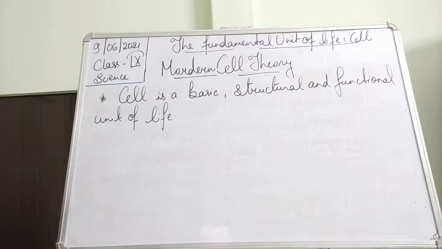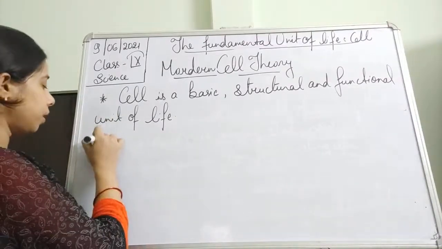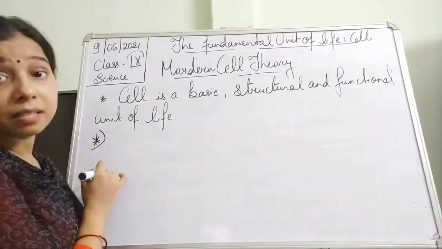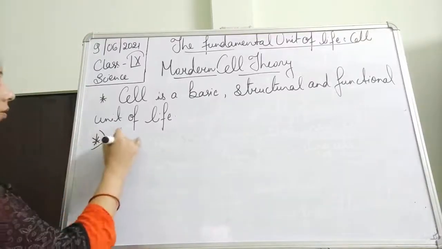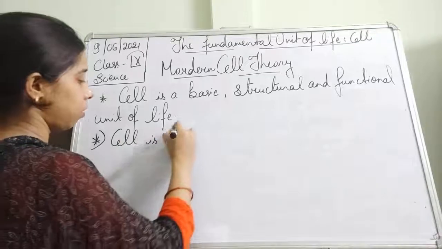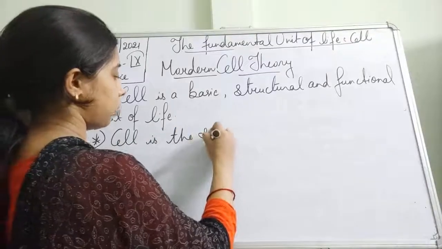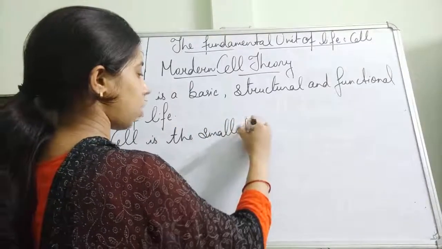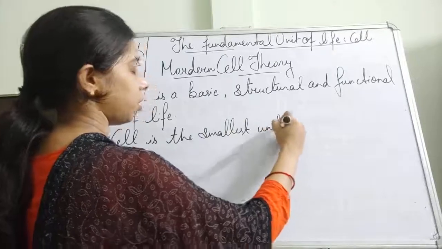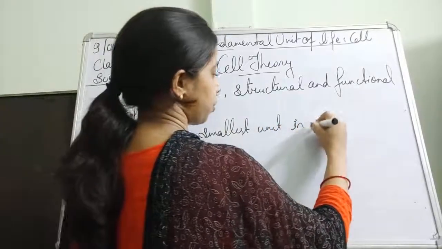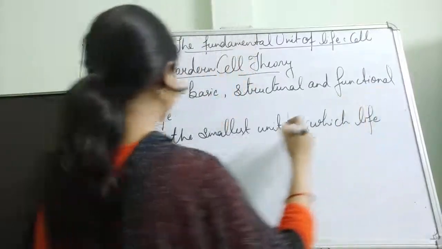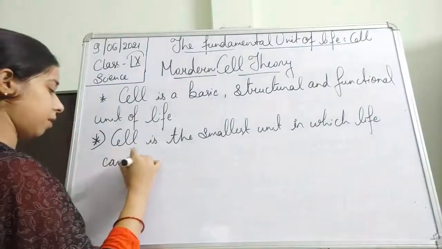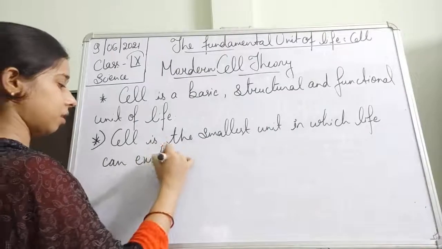The second one is: cell is the smallest unit in which life can exist.